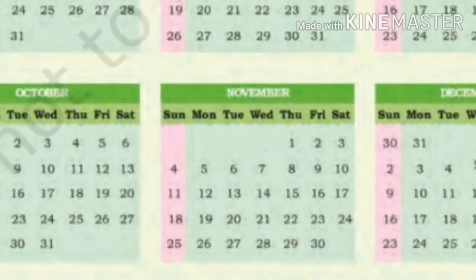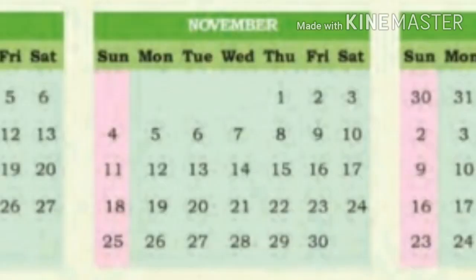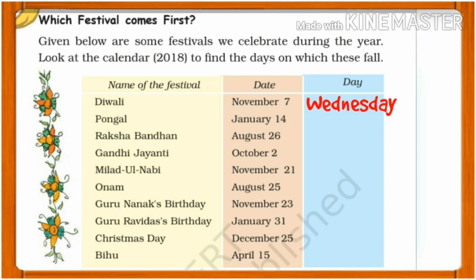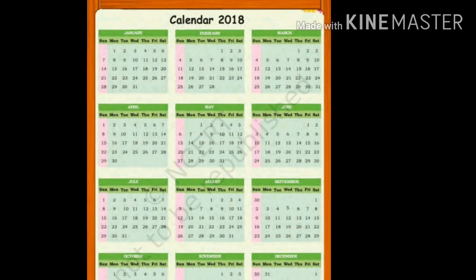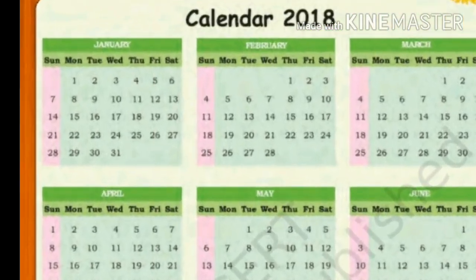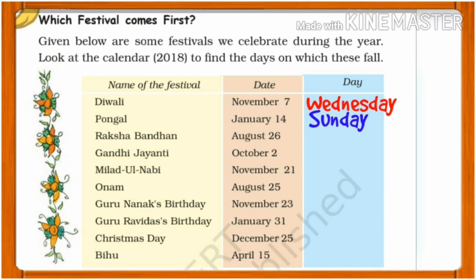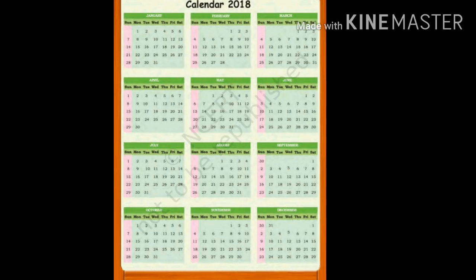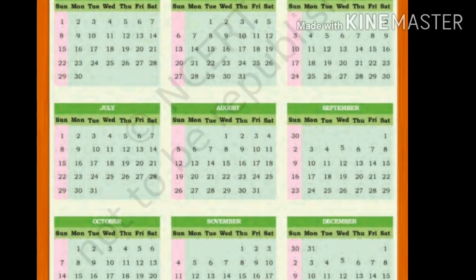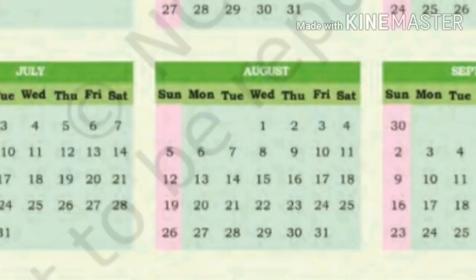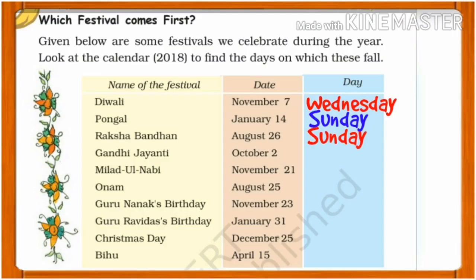So you will find out that 7th November was Wednesday. Next is January 14. 14th Jan was Sunday. Next is August 26. 26th August was Sunday again. So Sunday. October 2. 2nd October was